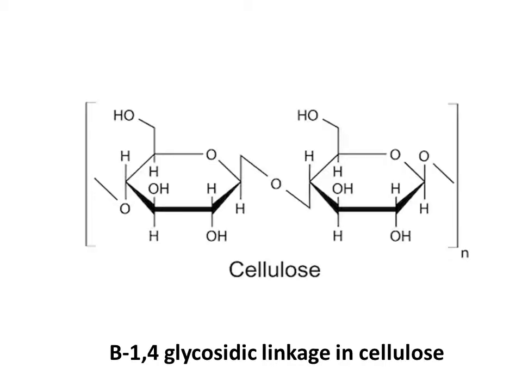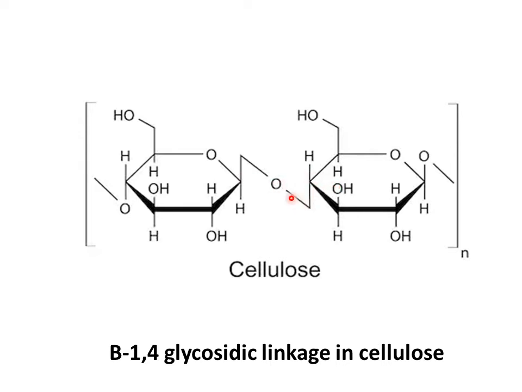First of all, we are going to see the type of linkage present in the structure of cellulose. So this is one molecule of D-glucose, and this is another molecule of D-glucose. This is carbon number 1 of this subunit, and this is carbon number 4 of this subunit.